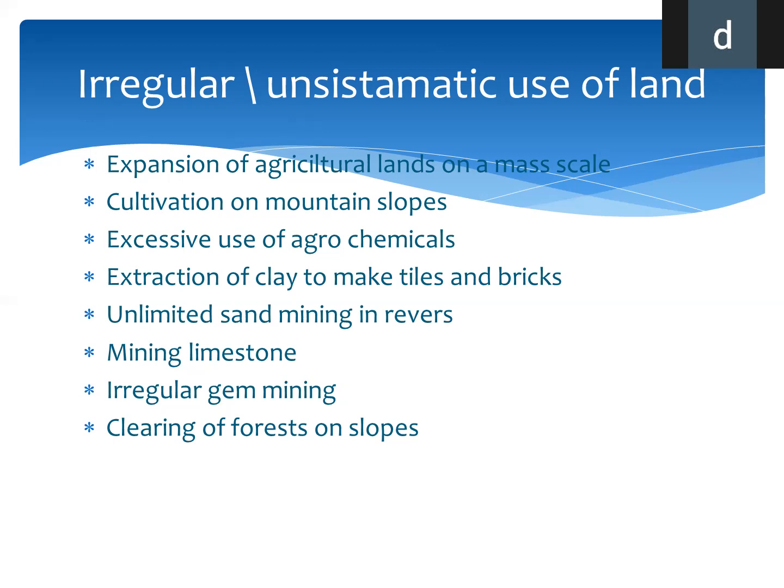Next, cultivation on mountain slopes. කඳු බෑවුම් වල cultivating. So when we are cultivating on mountain slopes, we have to clear the area. So we have to clear the mountain slopes. There are soil erosion, and soil erosion can occur there.